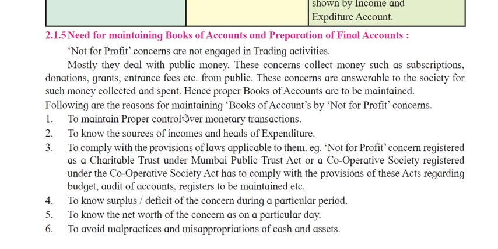So following are the reasons for maintaining books of accounts by not for profit organizations. First, to maintain proper control over monetary transactions, for example how charitable trusts, temples, government schools and government hospitals are running. These are giving services to society. So for having proper control, the monetary transactions need to be maintained. And second, to know the sources of income and heads of expenditure.